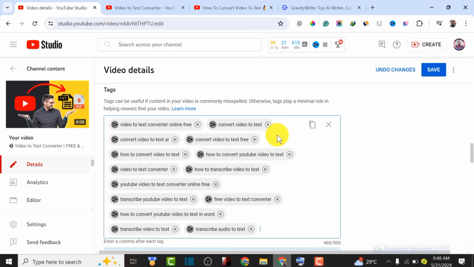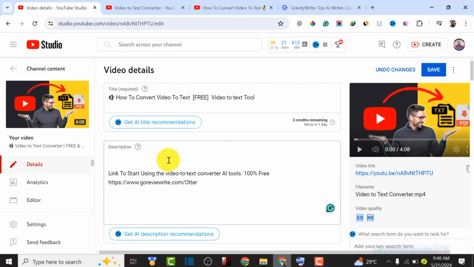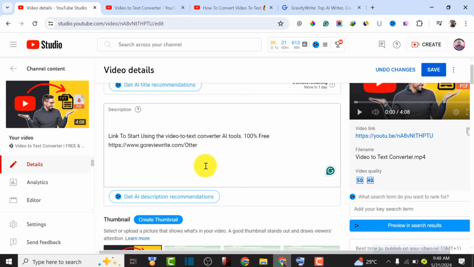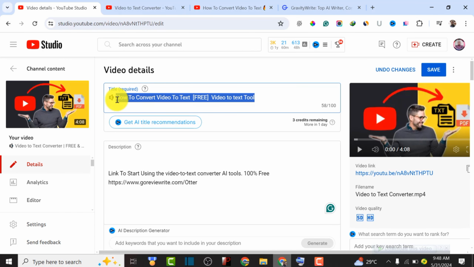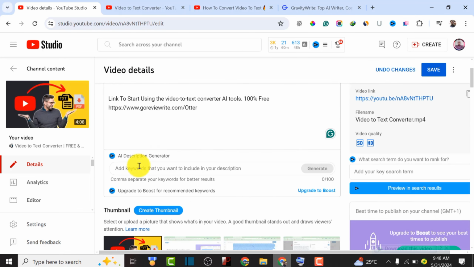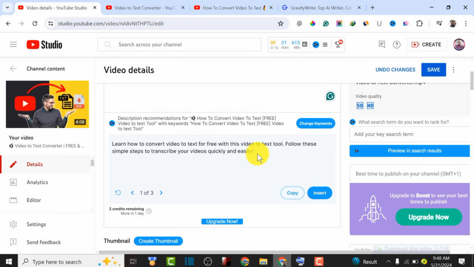So what we have to do now is make sure we have our description, because we don't want to start writing ourselves, you have to use AI. You can actually use vidIQ to do this. We are going to click on generate AI. So let's click on it to generate. We can copy our title over here, then paste this keyword, and this AI is going to generate the title for us.